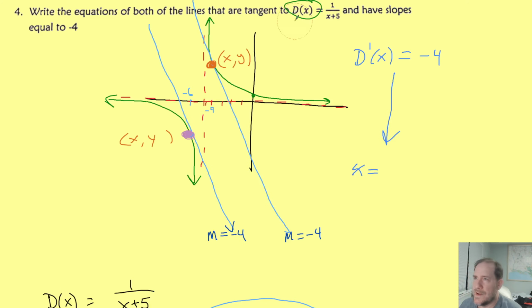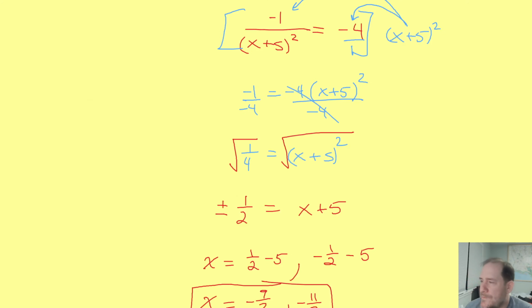And I guess we can't stop there. We have to write the actual equations. So this is still kind of nasty. If these numbers were nicer, then you would do what we've done 100 times before.